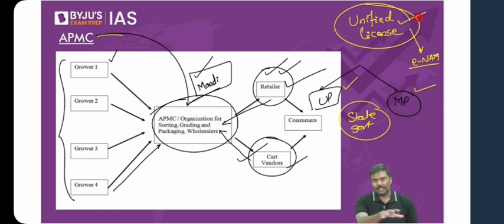Now there's a problem here with the APMC model. What is the problem? Let's go point by point. First one, I've already told you. If you want to participate in multiple mandis, you are supposed to have multiple licenses. That's a problem, by the way. Second problem, look at certain terms which are written here.